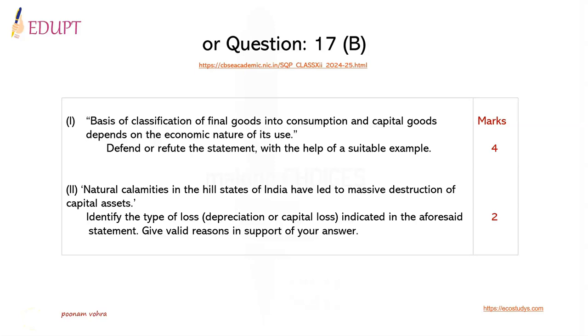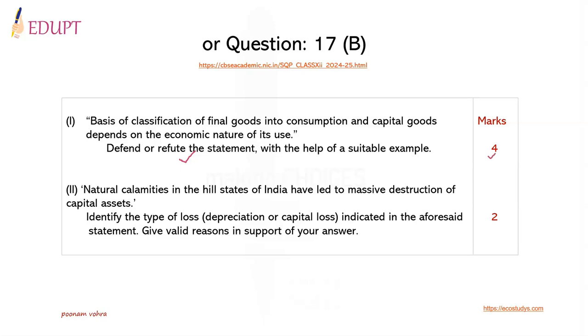The option in this question also has two parts. The first part is: the basis of classification of final goods into consumption and capital goods depends on the economic nature of its use. Defend or refute the statement with the help of a suitable example.